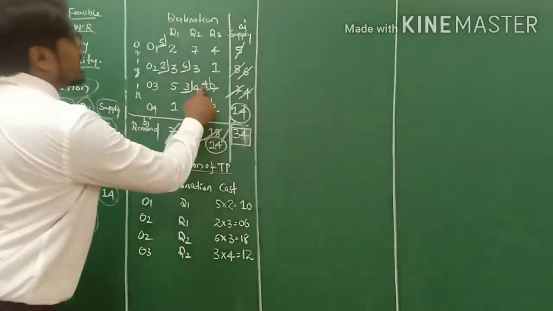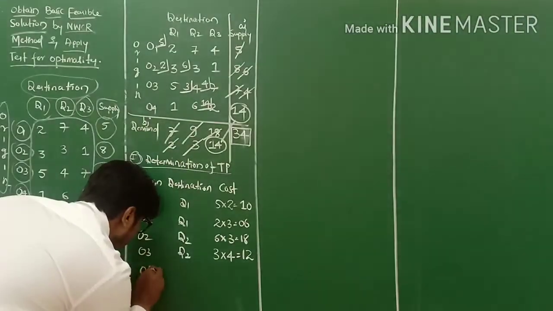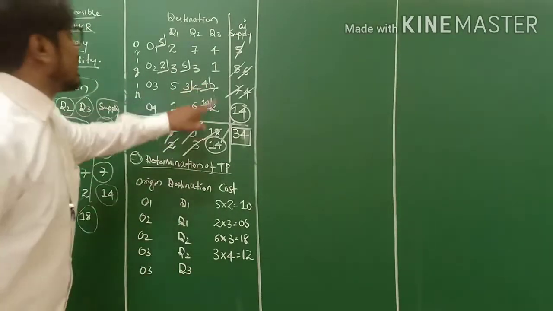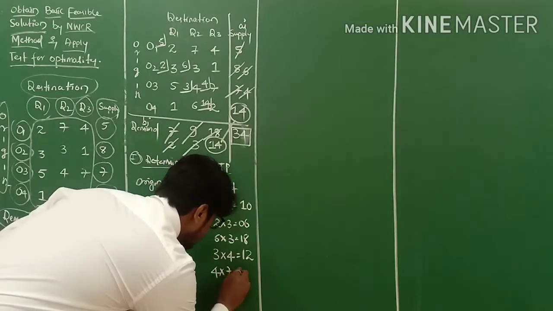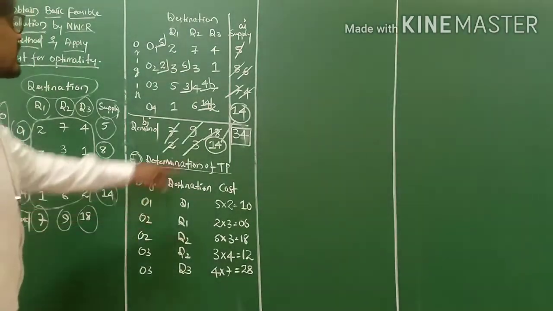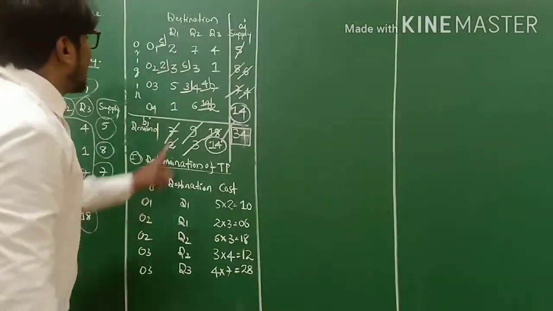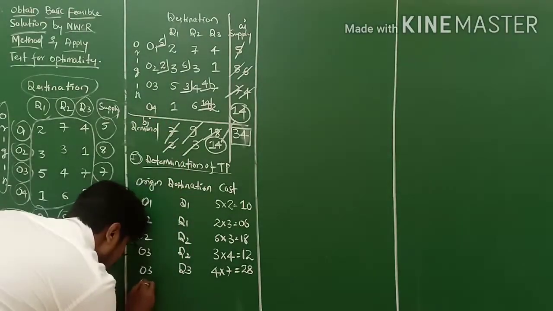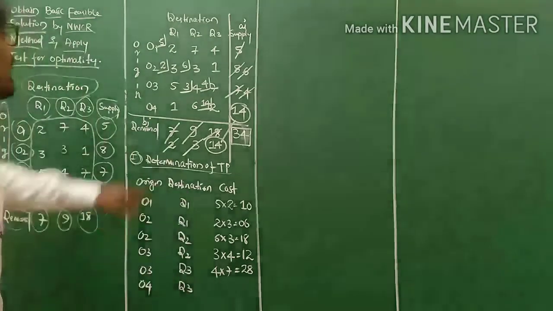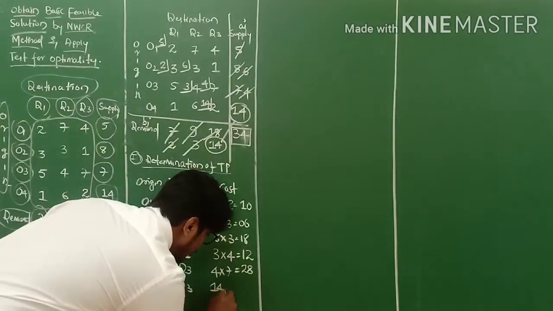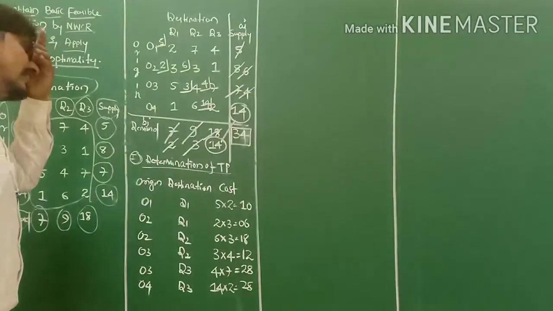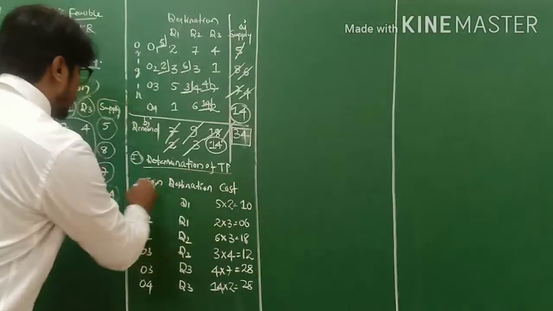Likewise, you calculate. Next one is O3 D3, my friends. It is 4 into 7, 28, my friends. And the last allotted cell is O4 D3, and this one is 14 into 2, my friends. It is 28. So likewise, you calculate the total cost.